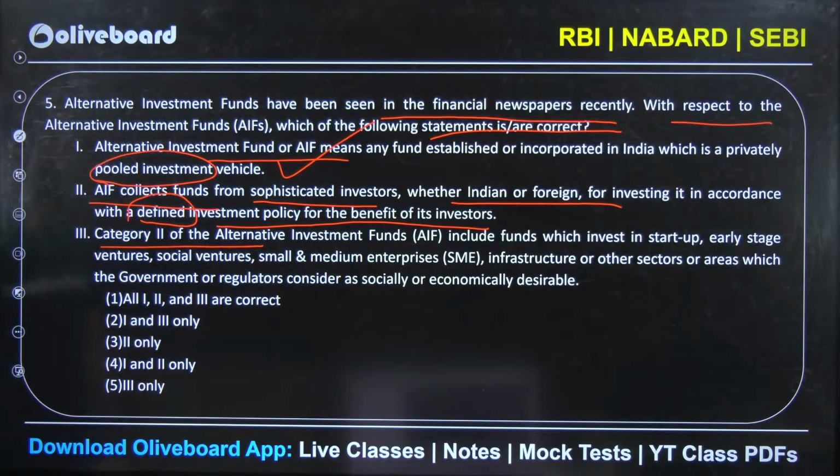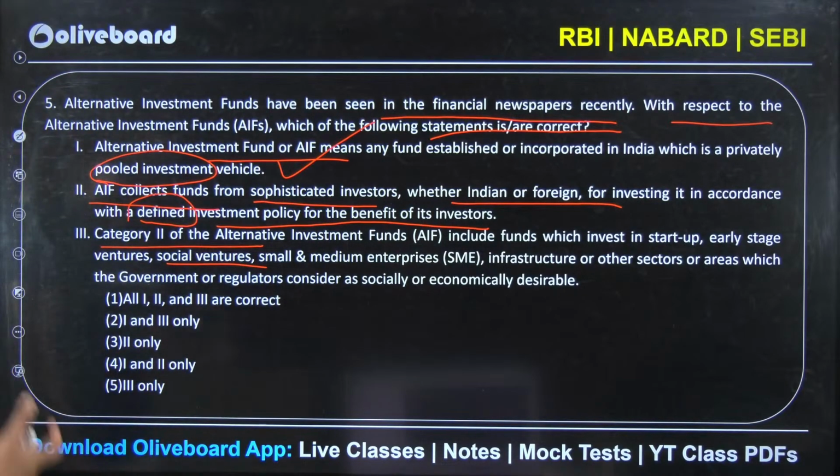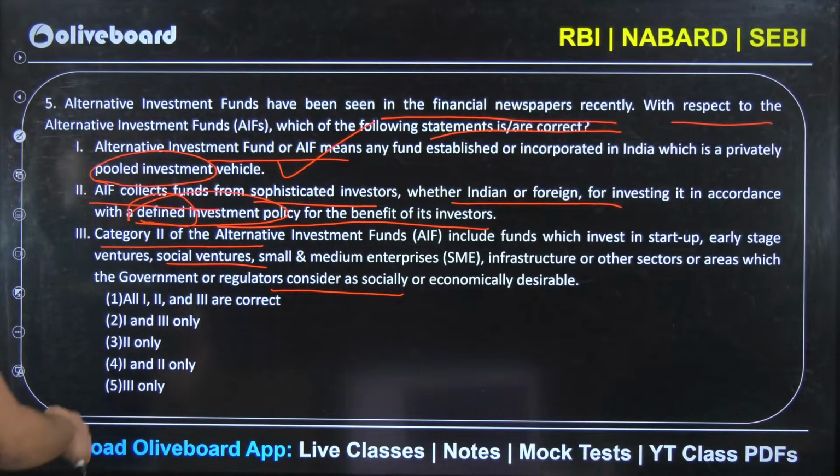Category 2 of alternative investment fund includes funds which invest in startups, early stage ventures, social ventures, small and medium enterprises, infrastructure, other sectors which the government or regulators consider socially or economically desirable. What they have asked is which statements are correct. I personally feel 1 and 3 are correct, and even 2 also should be correct, but no, second is not correct. That's the thing. I had doubt related to the defined investment policy. Let us see what is wrong. So second is the answer here. 1 is correct. It is a private pool. 3 is correct.